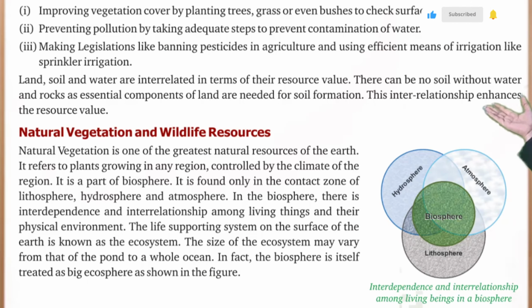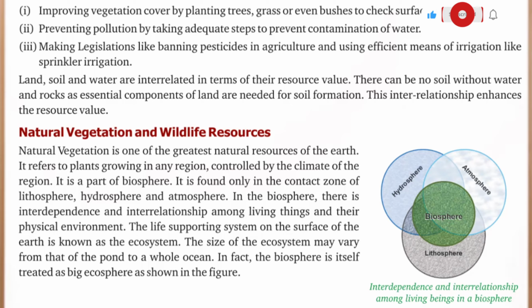Natural vegetation and wildlife resources. Natural vegetation is one of the greatest natural resources of the earth. It refers to plants growing in any region controlled by the climate of the region. It is a part of the biosphere. It is found only in the contact zone of lithosphere, hydrosphere, and atmosphere.